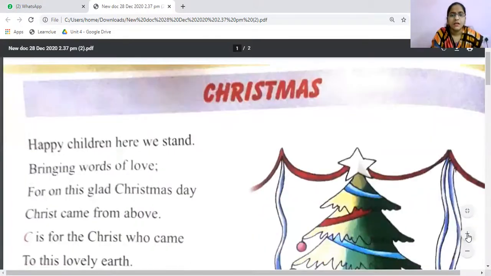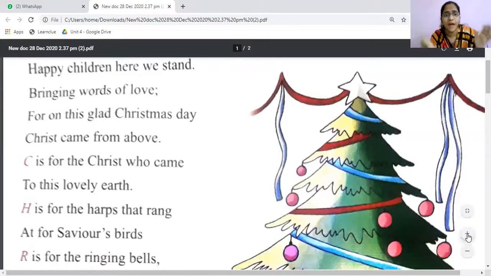Christmas. A few lines we are going to read now. Happy children, here we stand, bringing words of love. For on this glad Christmas day, Christ came from above. So these four lines in this poem speak about how children are standing happily and celebrating this Christmas day. Usually, Christians celebrate this festival. Okay, bringing words of love.